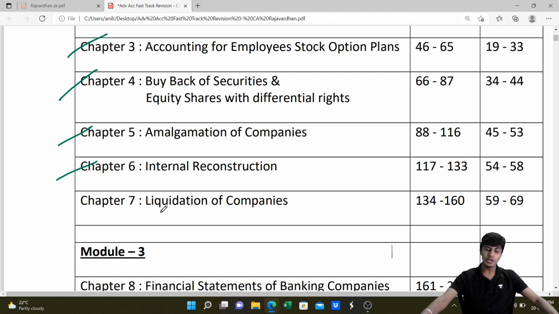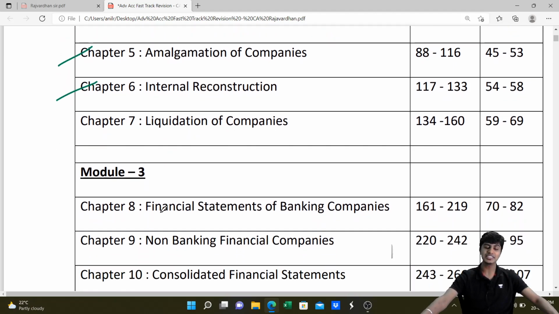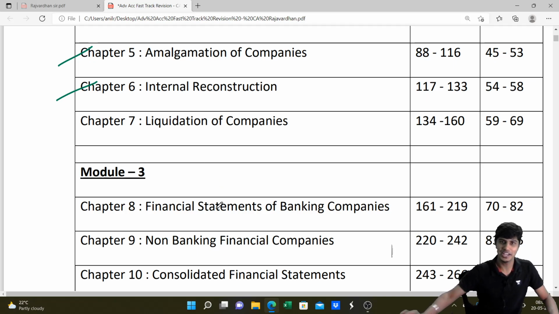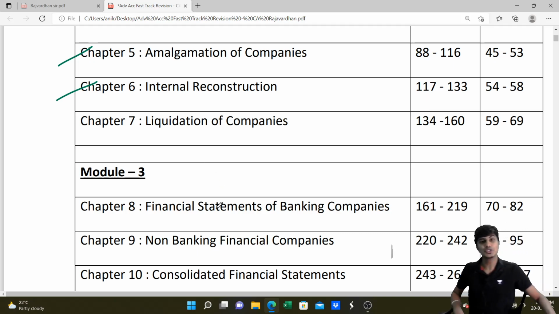The third video will be doing liquidation of companies and financial statements of banking companies. If time permits, we'll also do NBFC. If not, technically we'll be doing these two because banking is a big chapter, so is liquidation. Consolidation, when you start doing the problem, it is big, but conceptually it is not that big a chapter. So we'll do NBFC, consolidation and partnership in the fourth video. That will be the last video.